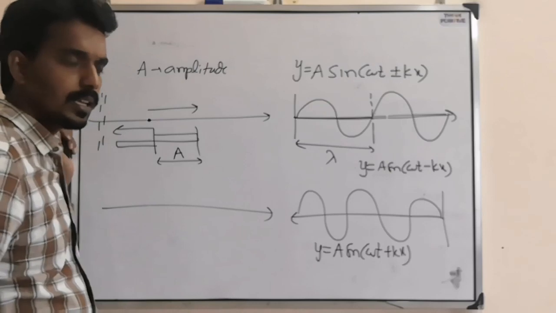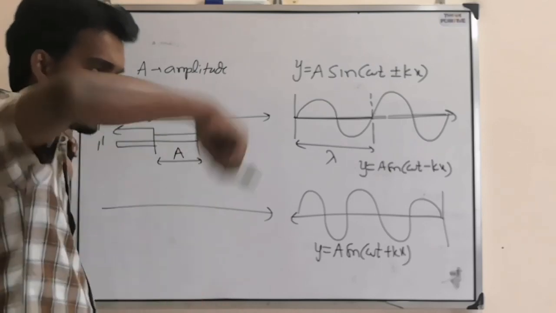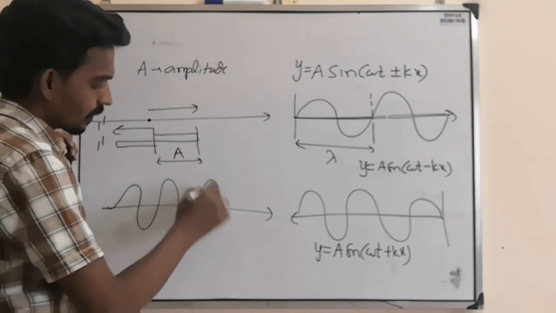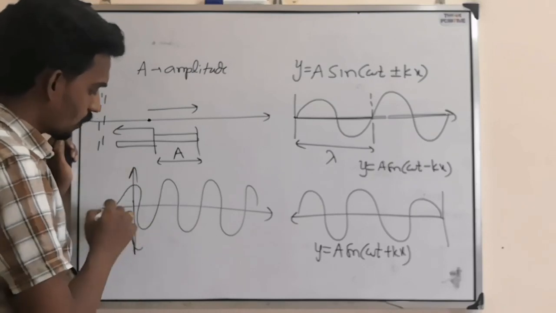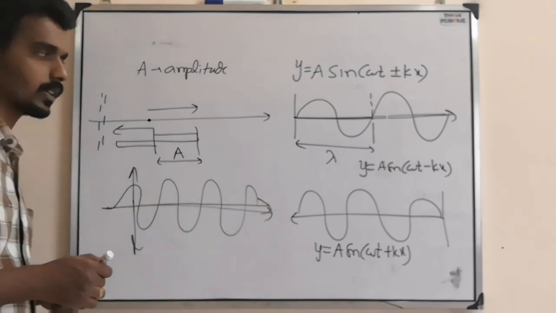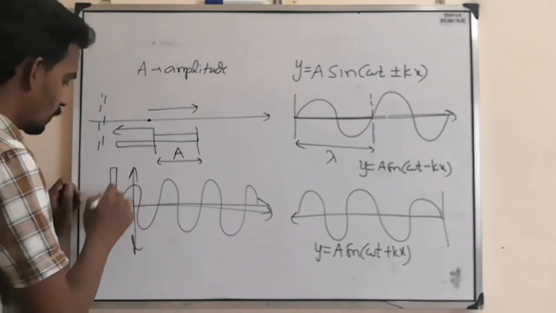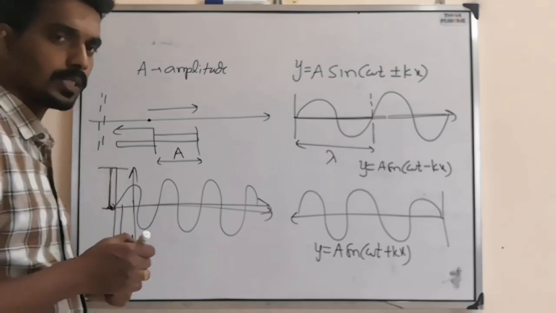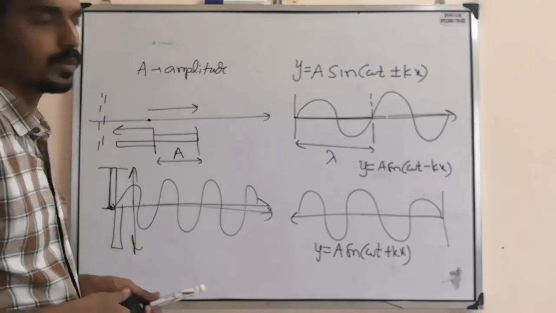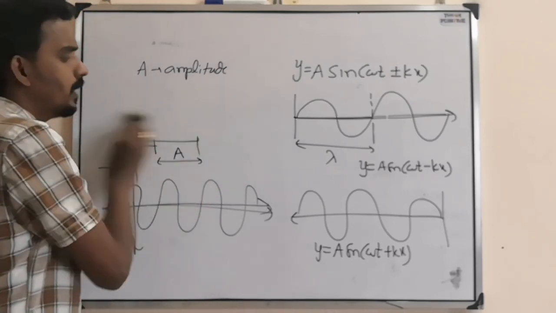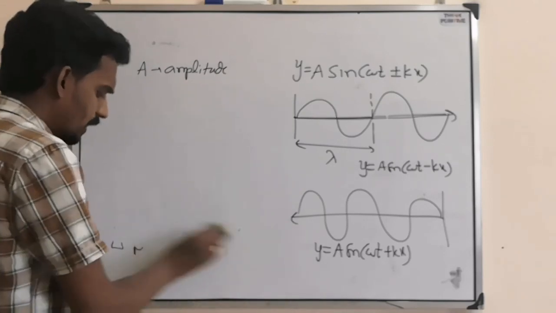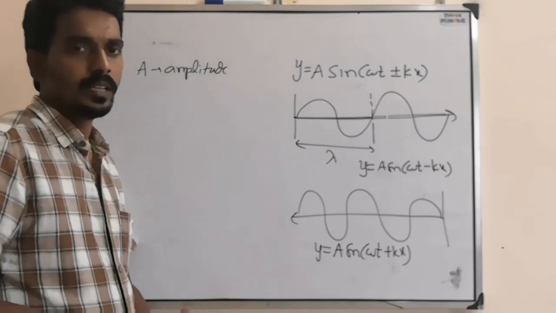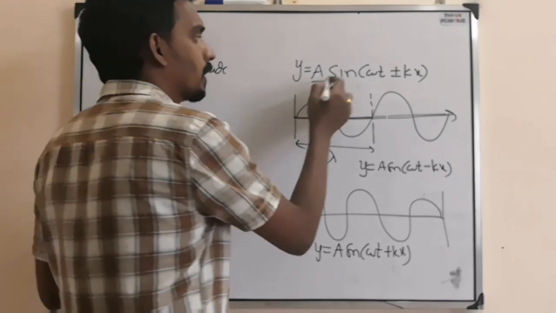Or in some cases, if you take a string attached at one end and give it a jerk, the particles vibrate up and down, but the wave travels along the horizontal direction. In that case, this is the vibration direction, and the maximum displacement from the equilibrium position is also called amplitude. So when a wave travels through a medium, all the particles of the medium vibrate with a particular amplitude, that is capital A.